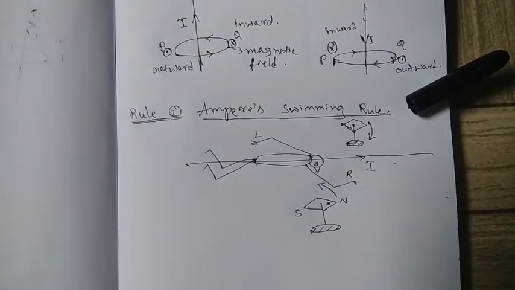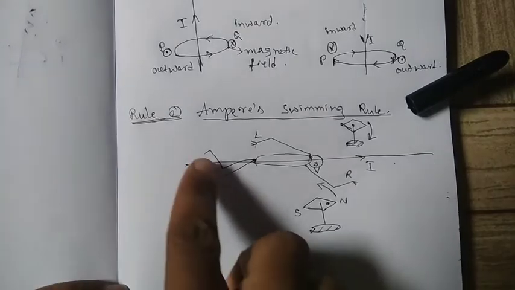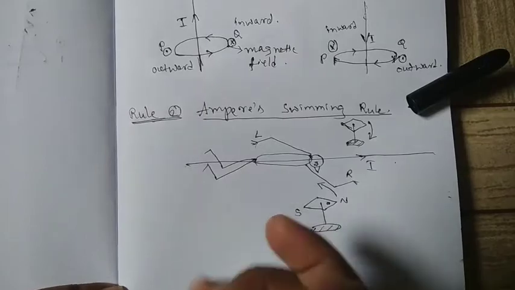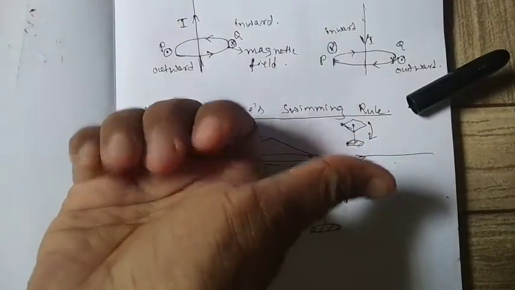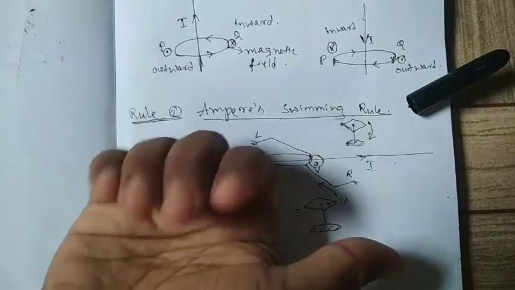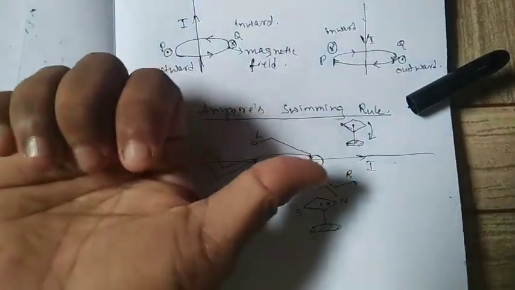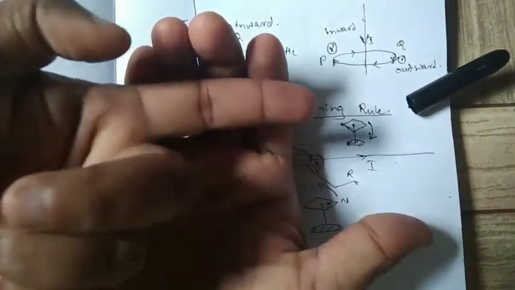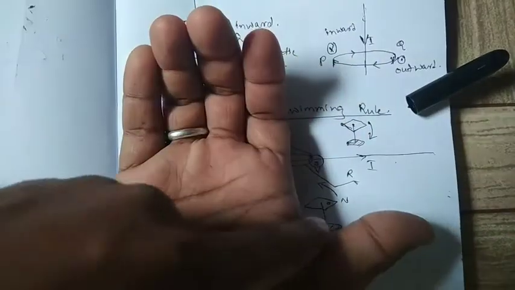We can verify this rule from the above Ampere's right hand rule. As we know, for a current carrying conductor with the current moving in this direction, if the thumb represents the current, then the curling fingers represent the magnetic field. So on this side the magnetic field is coming up, and on this side the magnetic field is going inside.